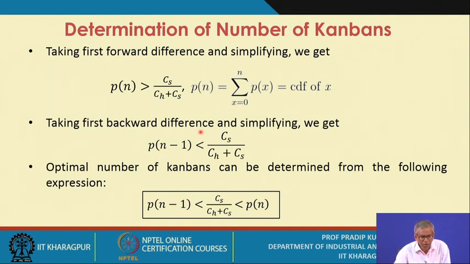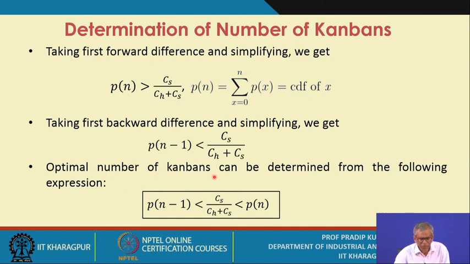Taking the first backward difference and simplifying, we get capital P(n minus 1) less than Cs by (Ch plus Cs), and obviously capital P(n minus 1) is sigma Px, x equals 0 to n minus 1.